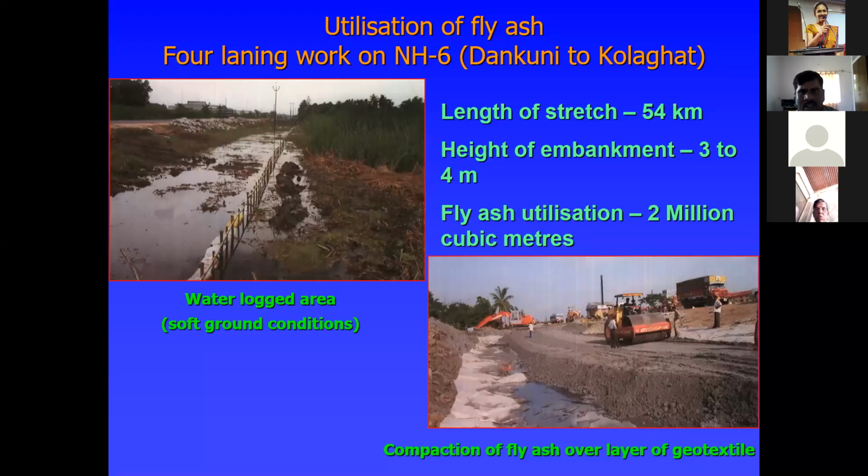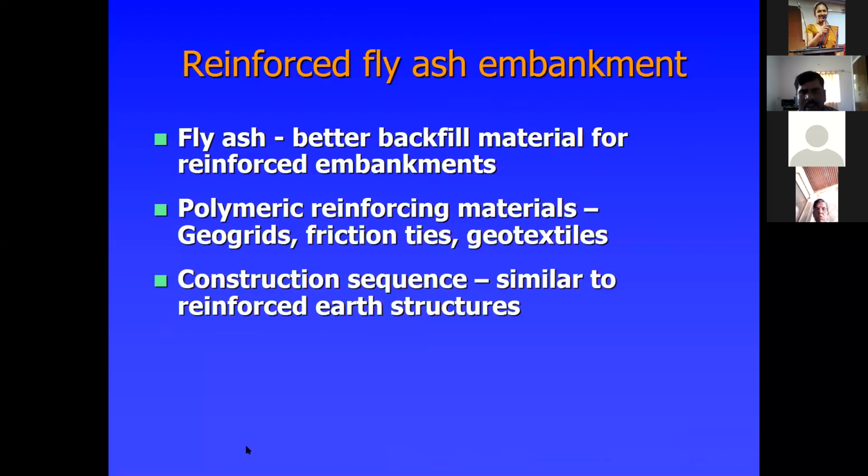Next, reinforced fly ash embankment. Fly ash makes a better backfill material. For reinforced embankments, polymeric reinforcing materials, geogrids, friction ties and also geotextiles play a very important role. They act as reinforcement, as drainage, and as separators. Polymeric reinforcing materials and geogrids are available in the market, as are friction ties and geotextiles. The construction sequence is similar to reinforced earth structures.